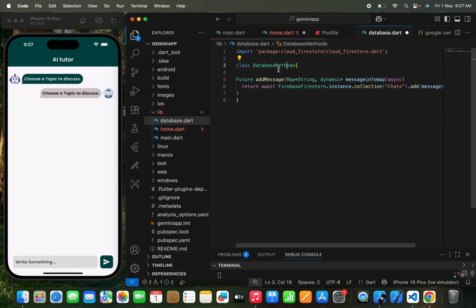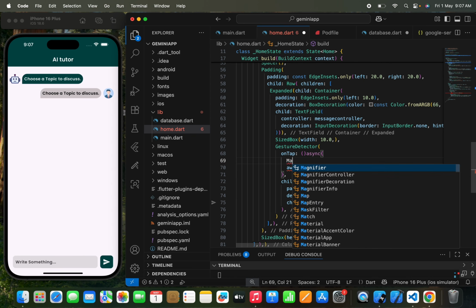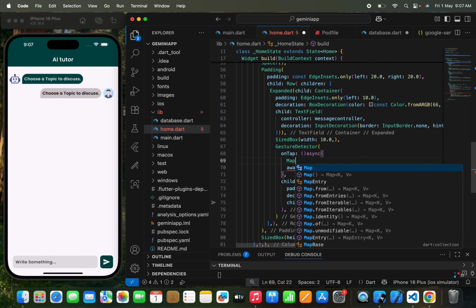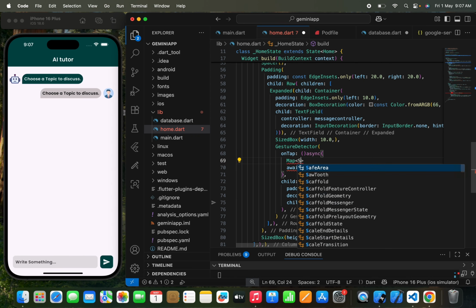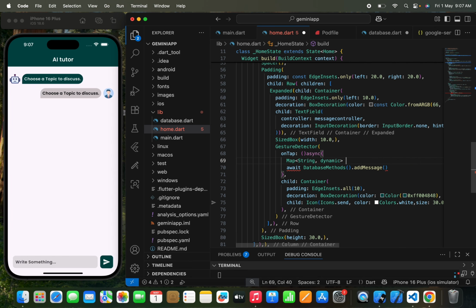It's like methods, okay, dot add message, and there I'm going to create a map. In the map I'm going to do one thing. Basically I'm going to write a string dynamic, which is our key and value pair. We'll write a map name like message info map.